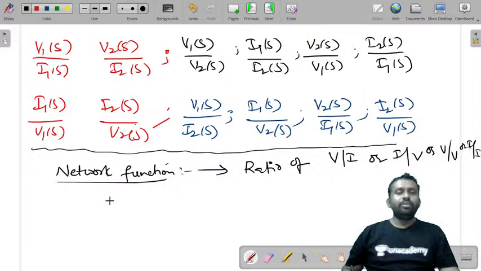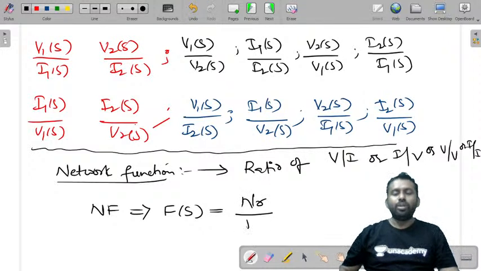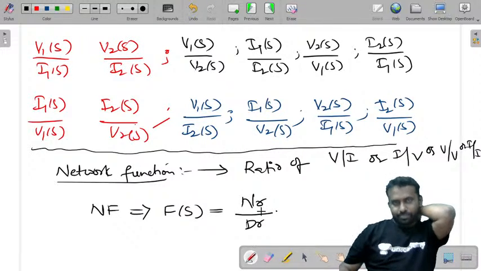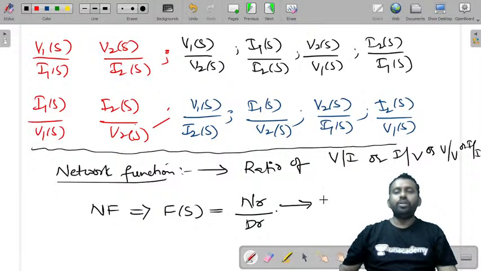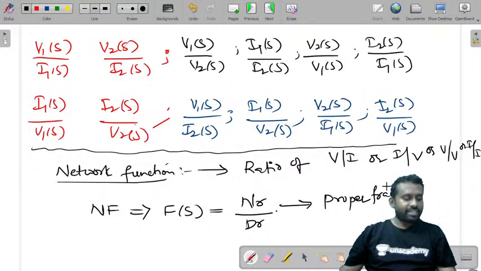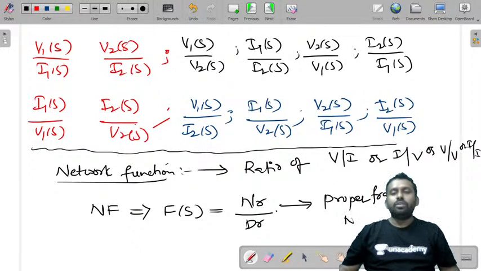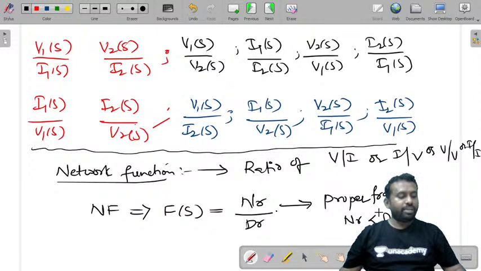That means you can say any network function, I'll call it f of s, has a numerator polynomial and a denominator polynomial. And this is said to be a proper fraction if the numerator polynomial is always less than the denominator polynomial.